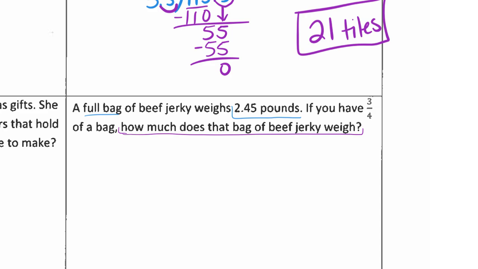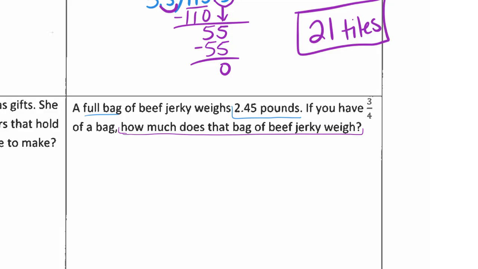So if I divide that, what will happen to my answer? I would have a decimal. But remember, if I think about it in terms of fractions, keep, change, flip, I'd be multiplying by 4 over 3.